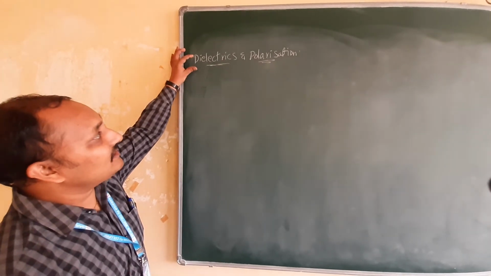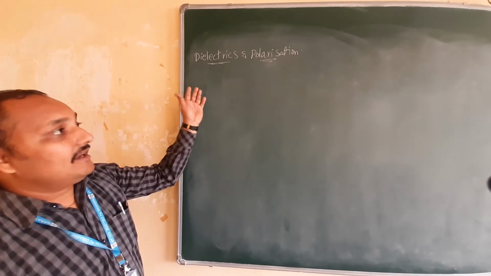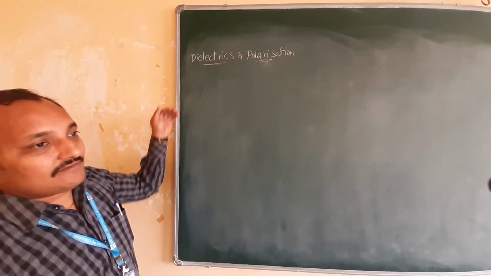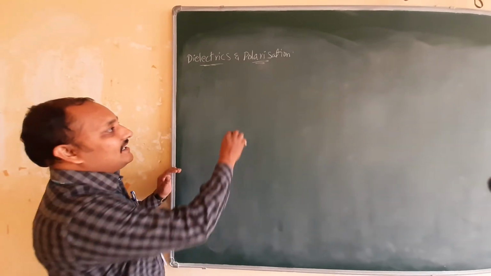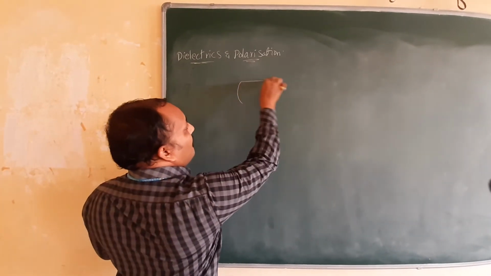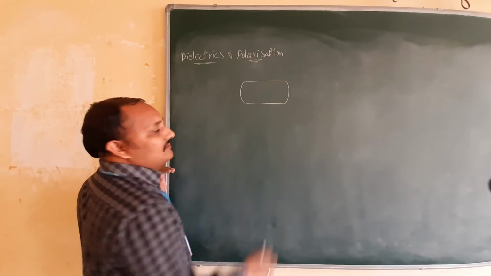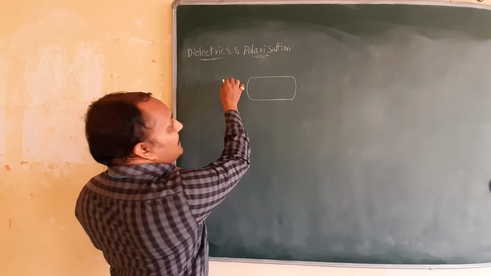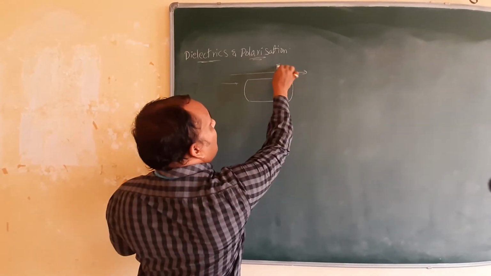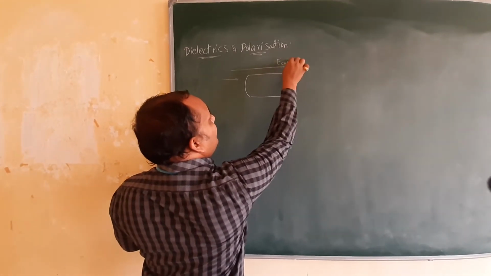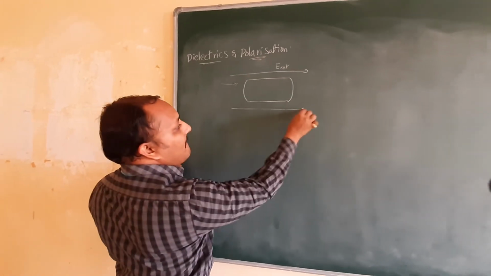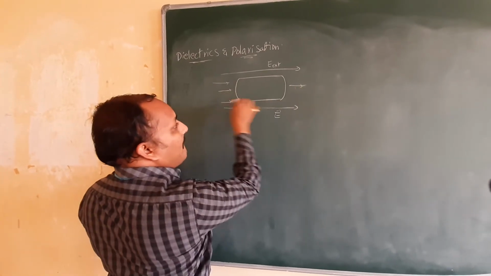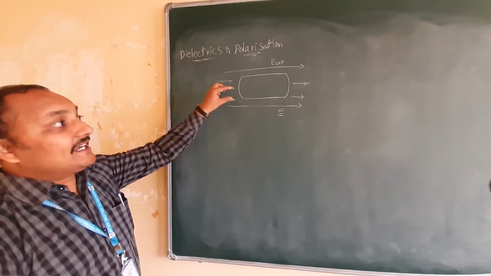So what will happen if you place this dielectric in an external field? First we will see a conductor, next we will see an insulator. If you place one conductor, let us assume this is a conductor. In a conductor free electrons will be there. So this is placed in an external electric field, that is E naught, as they will say. This is the electric field.